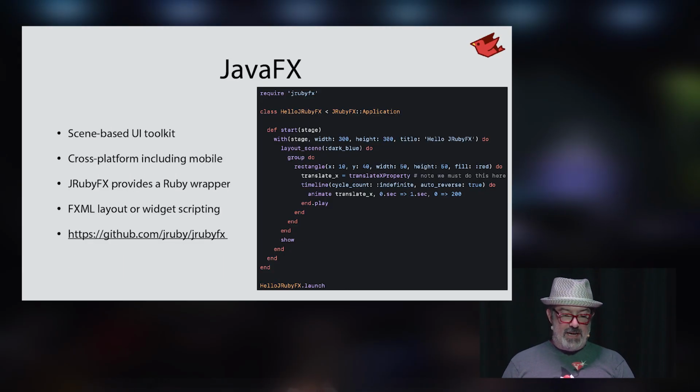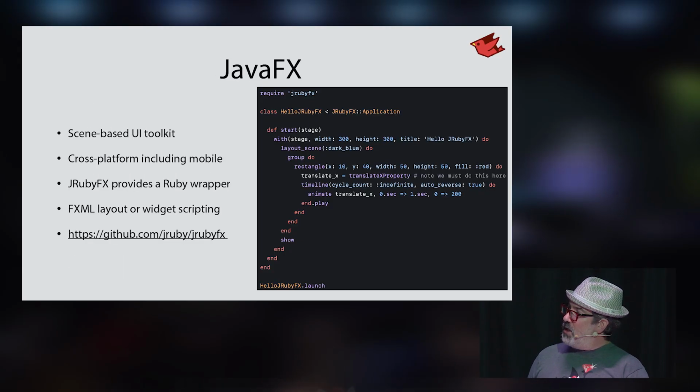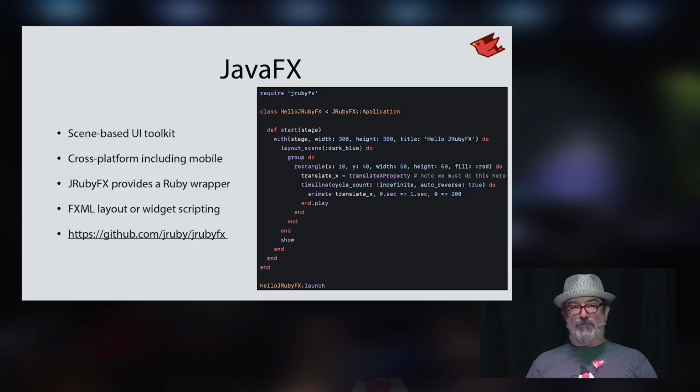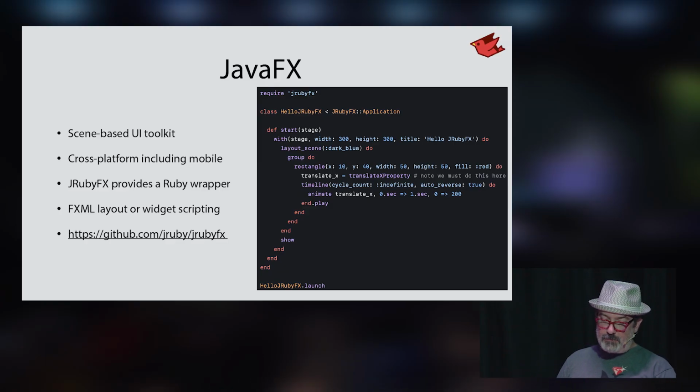I mentioned JavaFX. This is a short little example of what the structure of the JavaFX builder looks like. All 2D graphics accelerated because of the JVM, and still a very popular way to build more elaborate interfaces that don't fit into standard widget sets.